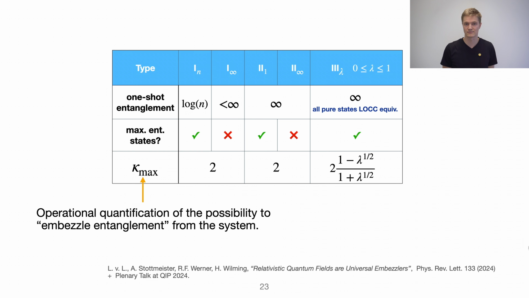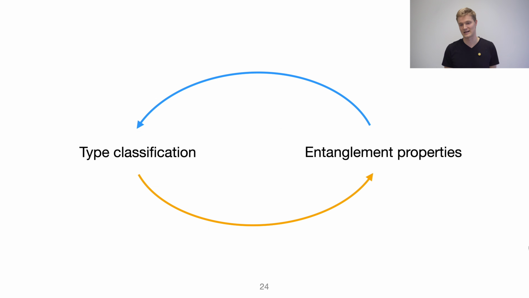And 2 is the worst case. So if kappa max equals 2, then the system is no good at all. But if kappa max is smaller, then the system can do embezzlement of entanglement. We see that in the type 3 lambda case, we have an interesting function that depends on lambda. And actually, this function is invertible, and we can invert it and have a formula that computes lambda from kappa max. So with this, we can deduce from operational entanglement properties which type 3 subtype we have. To summarize, we have a one-to-one correspondence between the type classification of von Neumann algebras and operational entanglement properties. And now I will give a very short outlook on what we do with that.